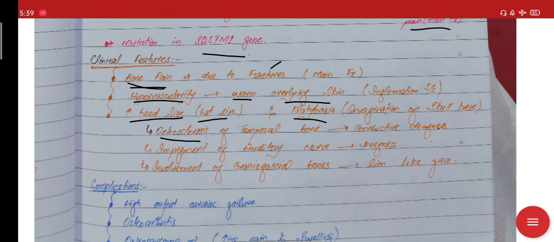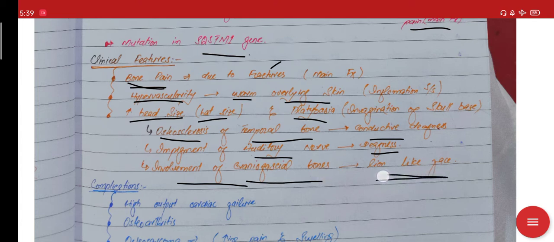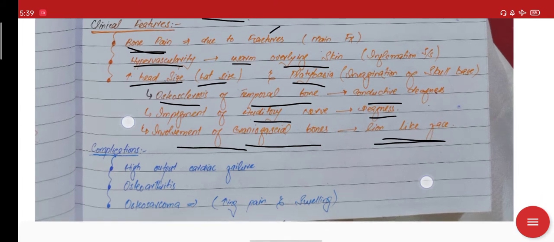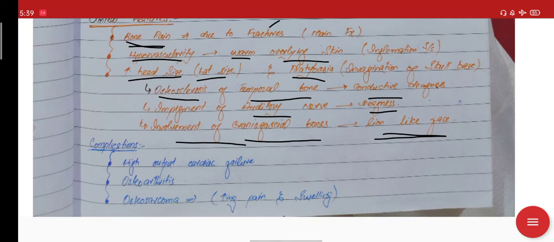Now, osteosclerosis of the temporal bone will lead to conductive deafness, and once there is impingement of the auditory nerve, that will also lead to deafness. Since the temporal bone osteosclerosis occurs, the nerve going inside will be trapped, and as a result deafness will occur. Moreover, if there is involvement of the craniofacial bones, that will lead to leonine facies. Okay, so these are the various clinical features, but the main feature is bone pain.